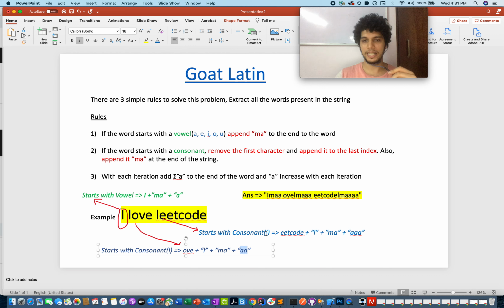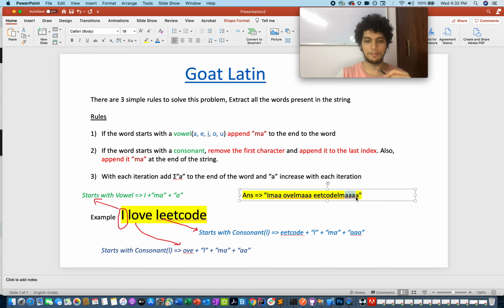The third word is leetcode. Again, it lies in the second rule since it starts with a consonant. So you remove the first character of it, add it to the end of it. So it's eetcode plus L plus MA as stated in the second rule, and you add A three times to it. Hence the answer becomes IMAA OVELMAAA eetcodeLMAAAA.